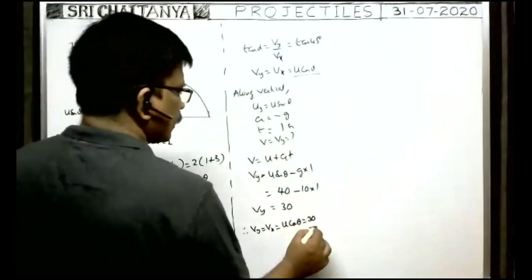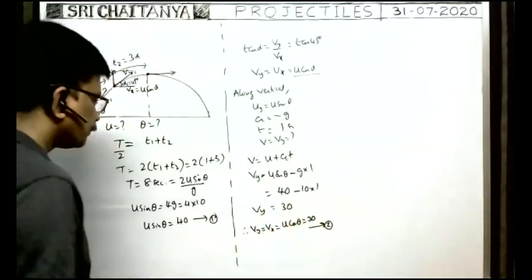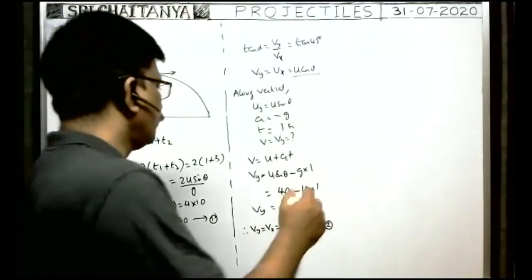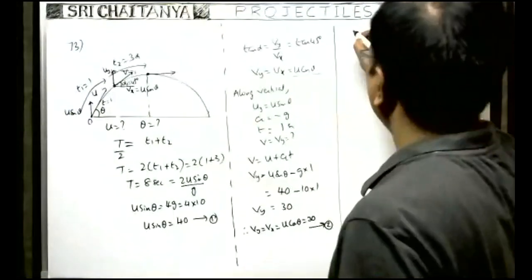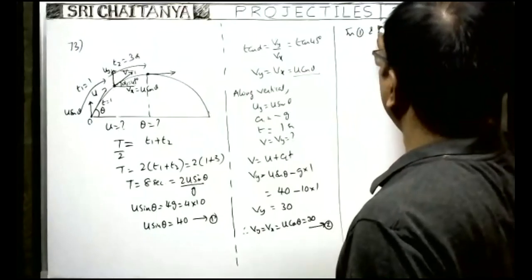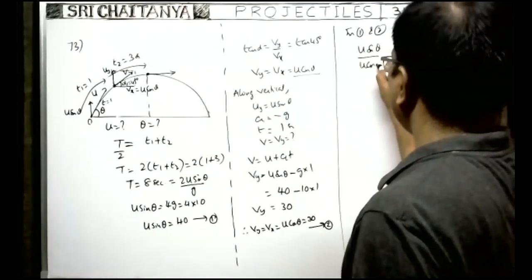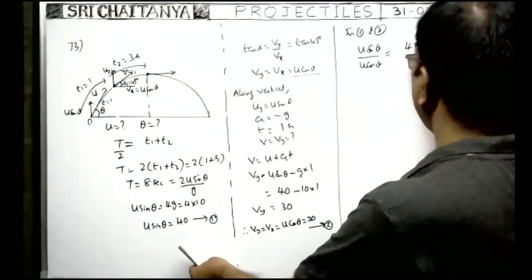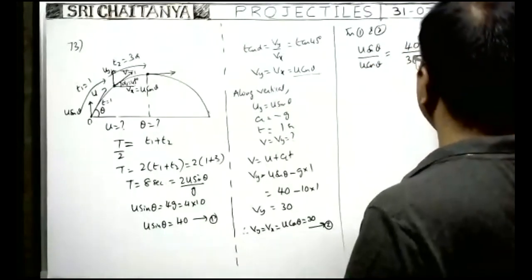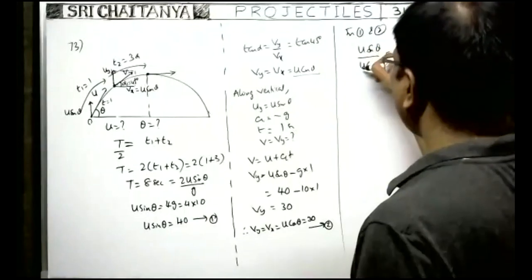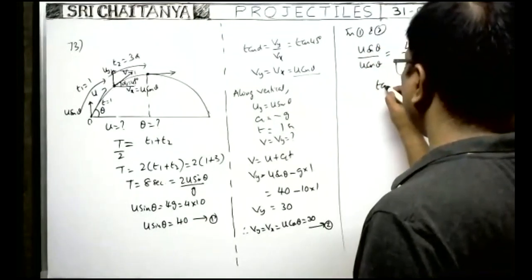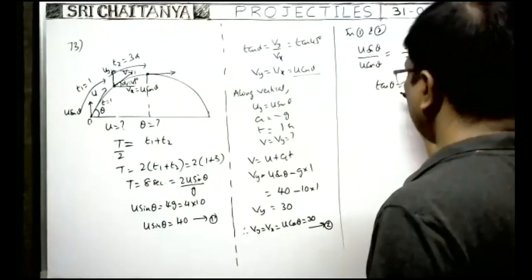So from this we got the u cos theta value, and from the earlier equation we got the u sin theta value. Therefore, from 1 and 2, u sin theta by u cos theta is equal to 40 by 30, that is equal to 4 by 3. The u cancels, and sin theta by cos theta means tan theta. Tan theta is equal to 4 by 3.